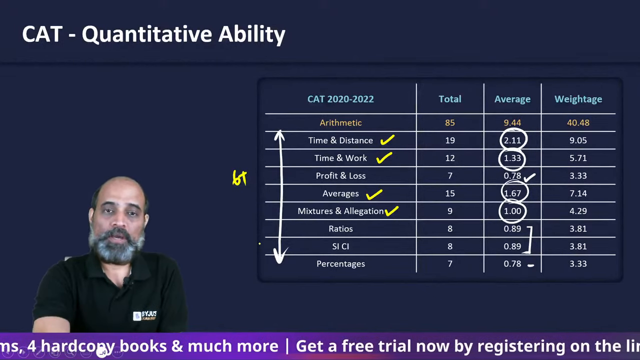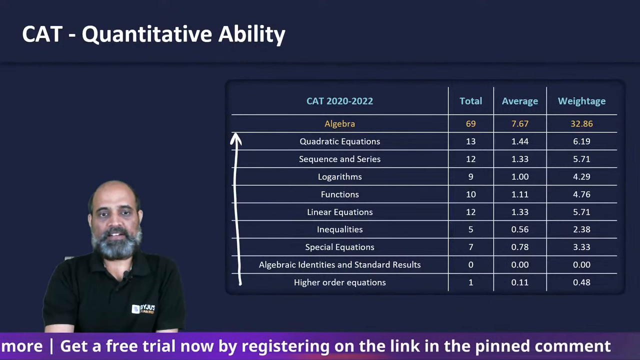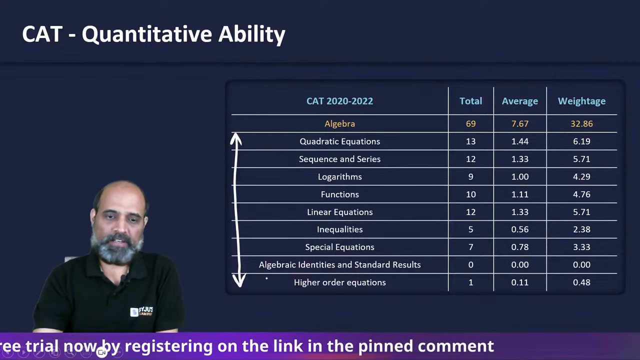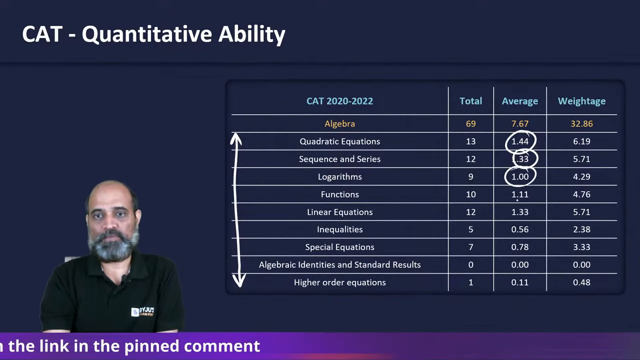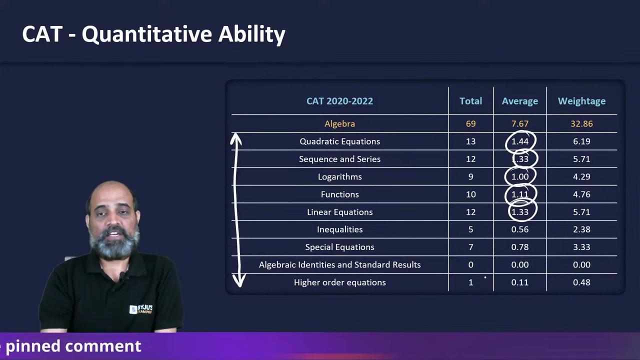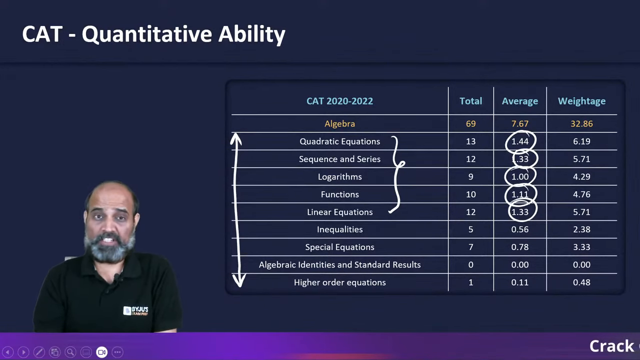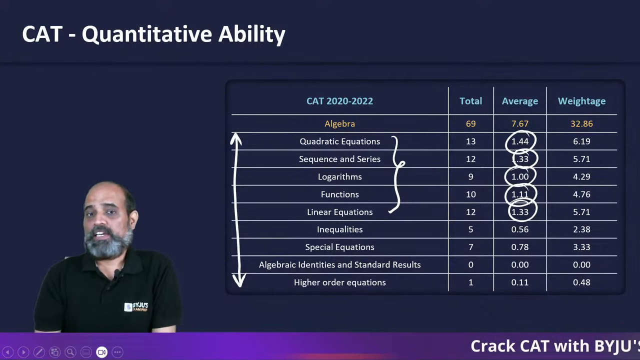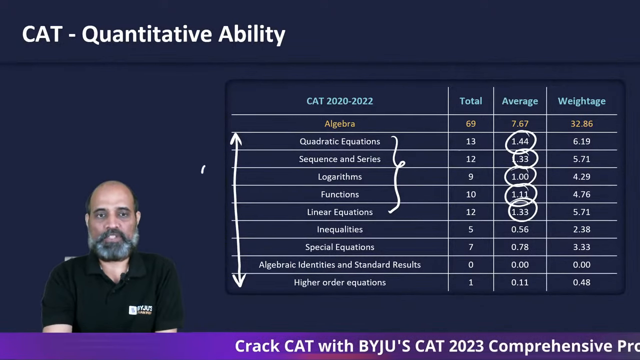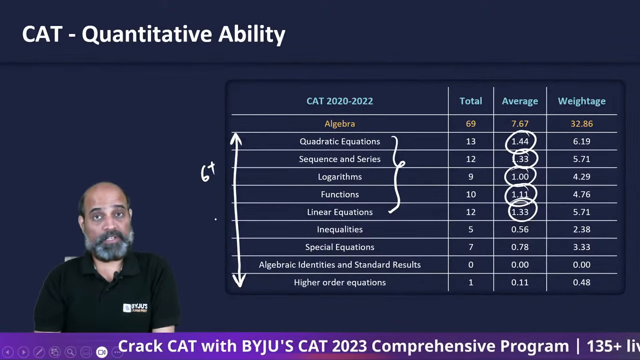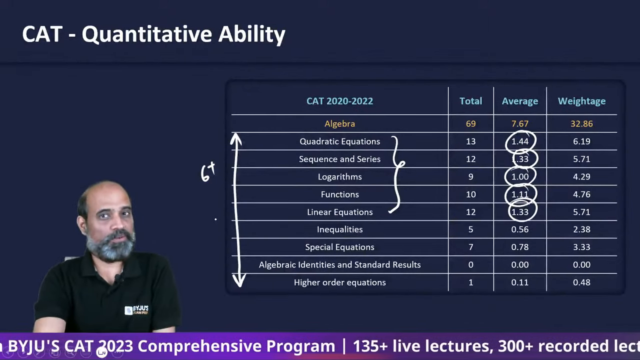What about algebra? Algebra consists of these many topics and a few more. The weightages that you will find are 1.44, 1.33, 1, 1.11, 1.33. So these 5 topics, from quadratic, sequences and series, logarithms, simultaneous equations and functions, if you do just these 5, you will be able to solve more than 6 questions from algebra. More than 6 questions from algebra, more than 6 from arithmetic, you will do more than 12.